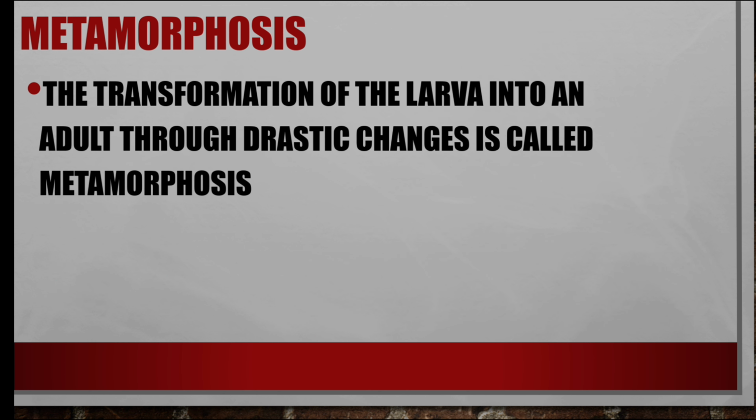So the transformation of the larva into an adult through drastic changes is called, what is the term called? Metamorphosis. Okay, let's see the remaining portion in the next class.